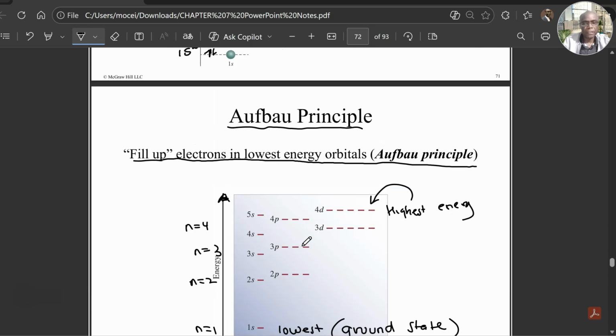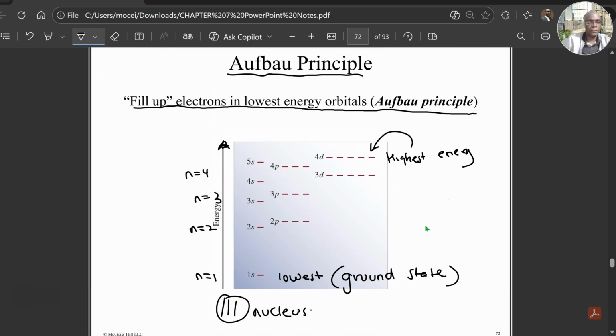So if you're given, let's say, 4 electrons, maybe I should look at the case of who? I think beryllium. Beryllium has 4 protons, 4 electrons.